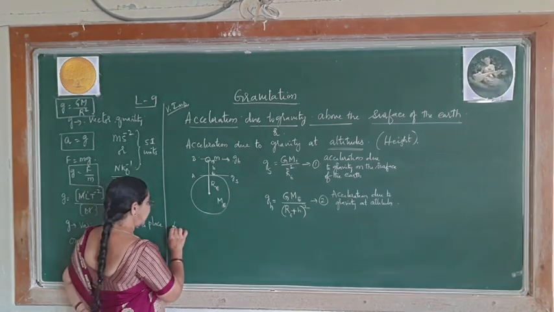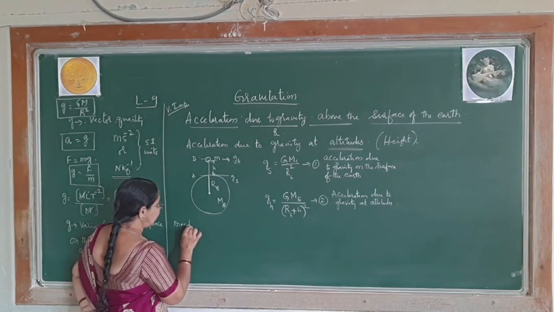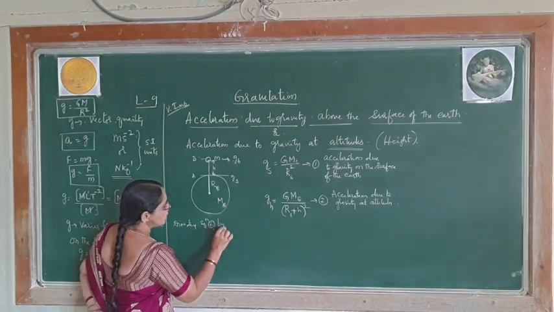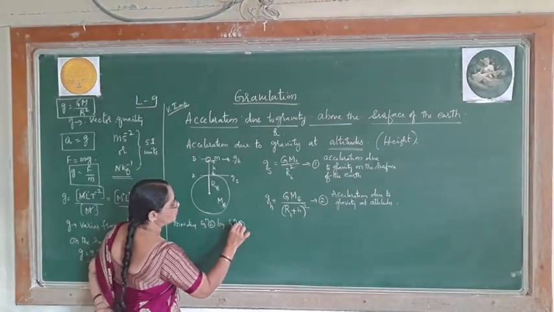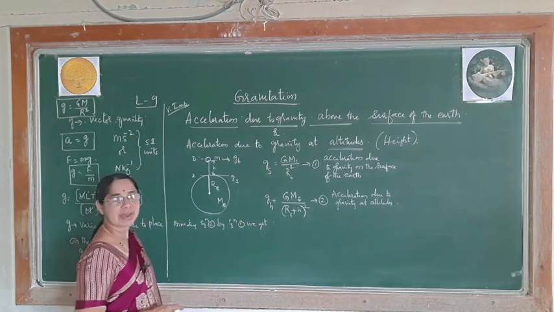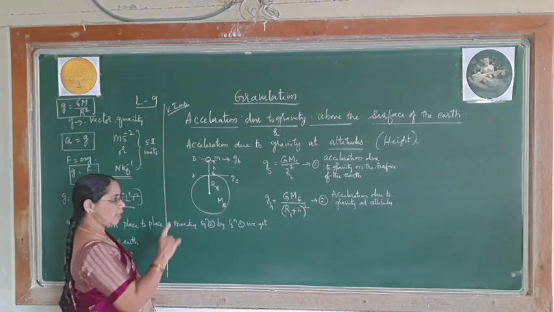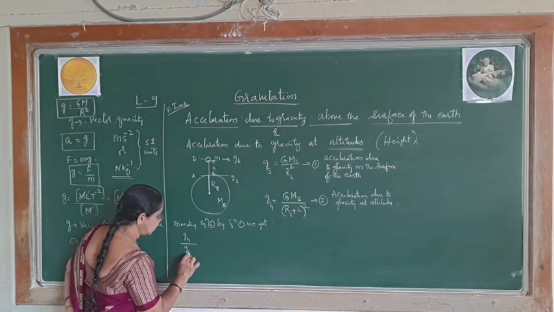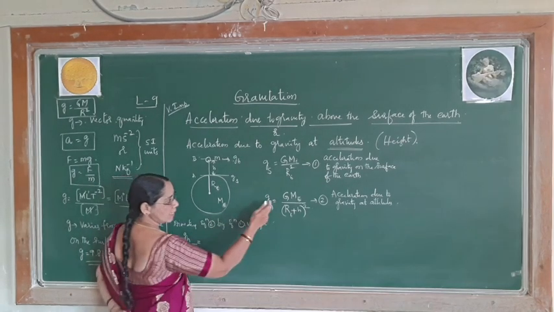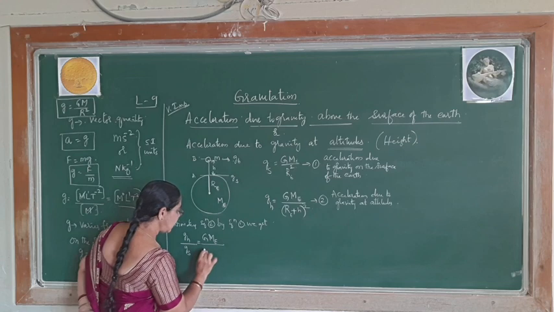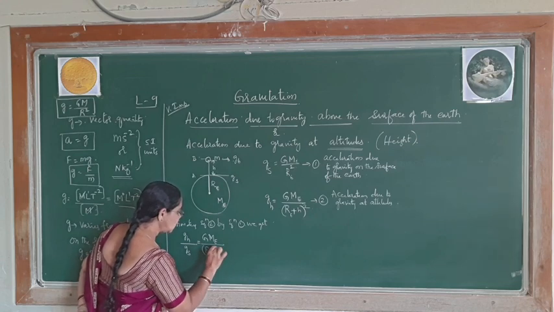So dividing equation 2 by equation 1, this is the third step. At that time I write this side Gh by Gs is equal to, Gh is GMe by (Re plus h) whole square.